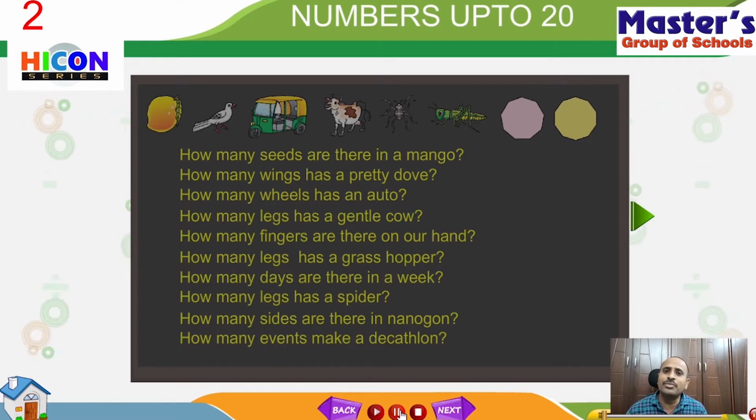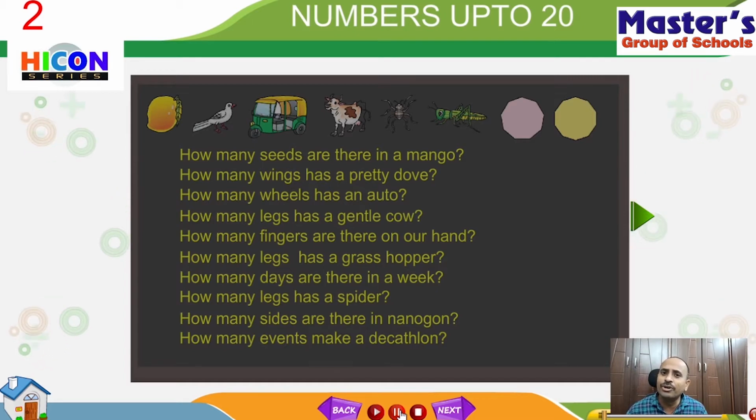For example, you wake up early in the morning by seeing your watch and measuring the time, and the time is in numbers. If we go to school, the bell will ring for every 40 minutes, for each period. Here 40 is a number. For every 40 minutes the bell will ring and the period will complete.